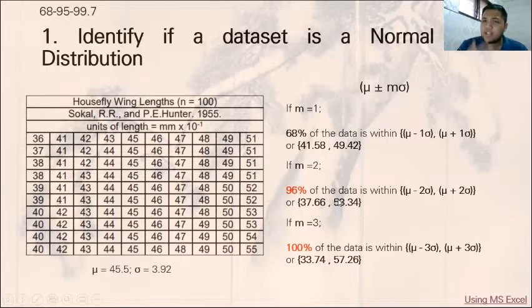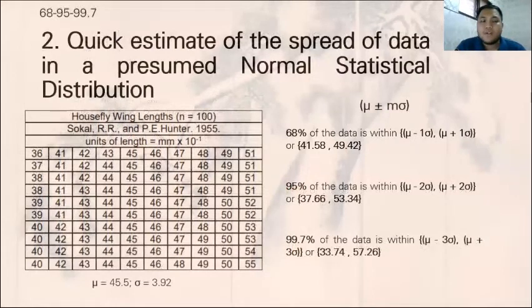So instead of going through that process in Excel, we have another two applications of this empirical rule. It's a quick estimate of the spread of data in a presumed normal statistical distribution.